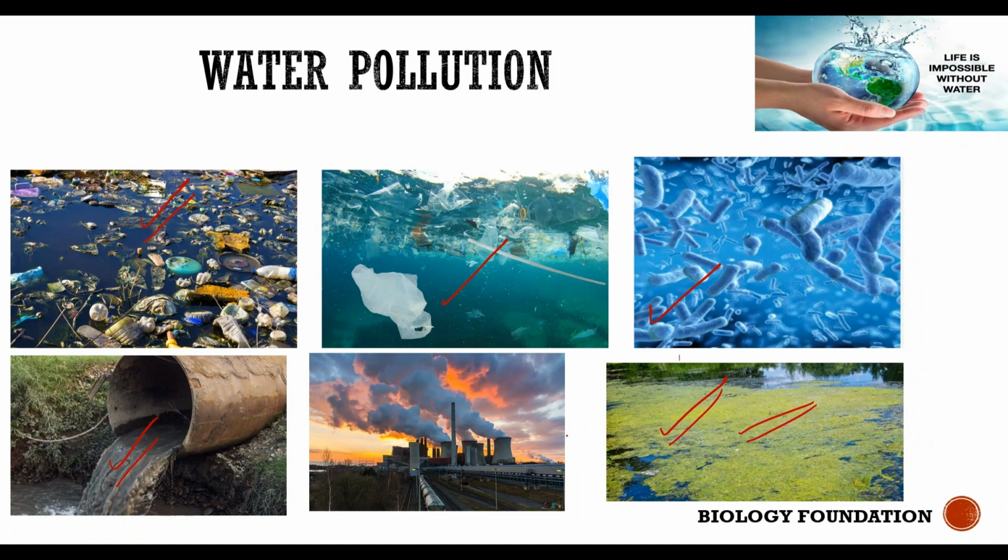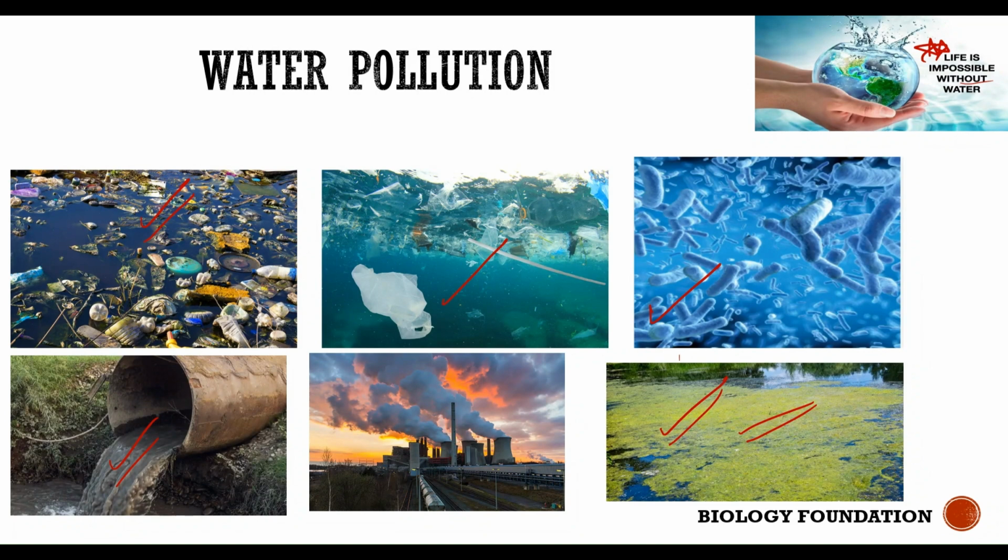So here you can see that the water is highly contaminated. It could be because of solid waste or plastics, because of the presence of harmful bacteria, or because of effluents or waste substances coming from industries. We all know that life is impossible without water. We have many water bodies. 78% of the earth is water, but still not all water is potable.